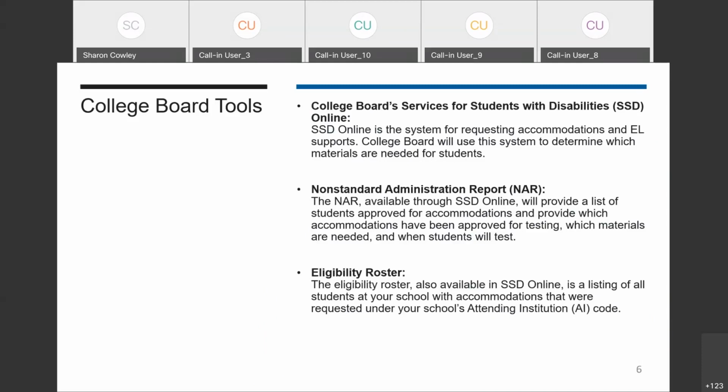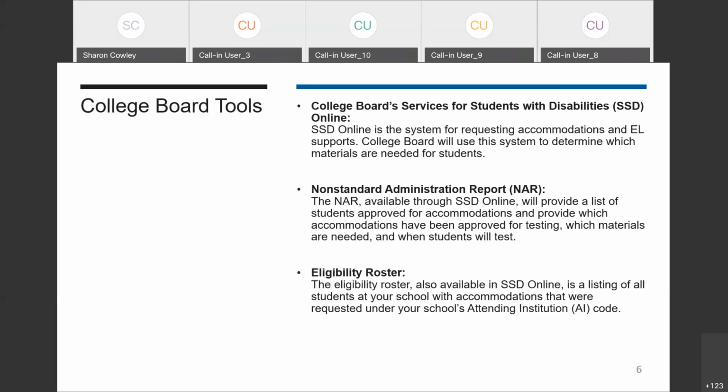Two other pieces of information that will be helpful as the SSD coordinator is the Non-Standard Administration Report, or the NAR. This provides a list of all students who are approved for accommodations, the accommodations they were approved for, and the information on what materials they will use, when they will test, whether they test over 1 day or 2 days, as well as the script that should be read to these students. The NAR will be available approximately 30 days prior to testing.